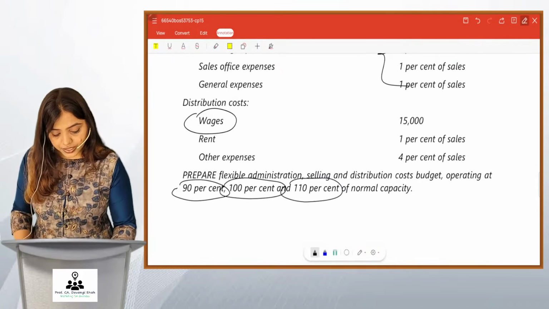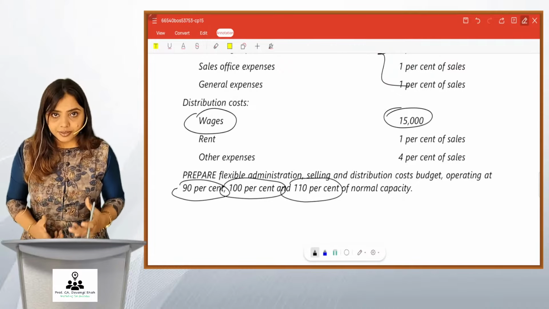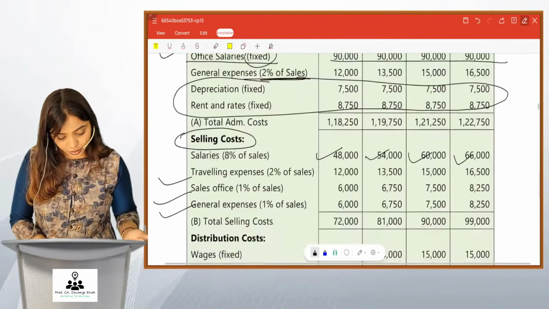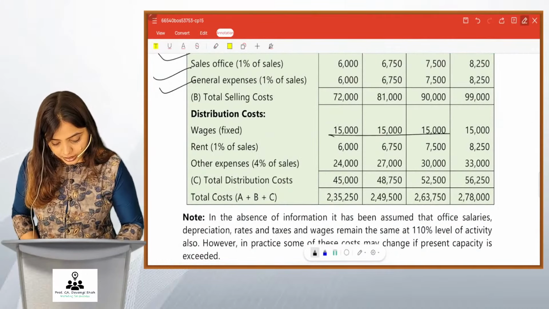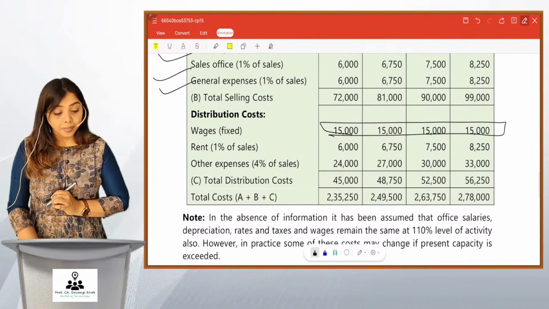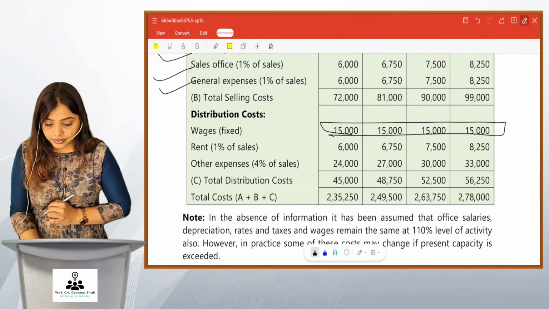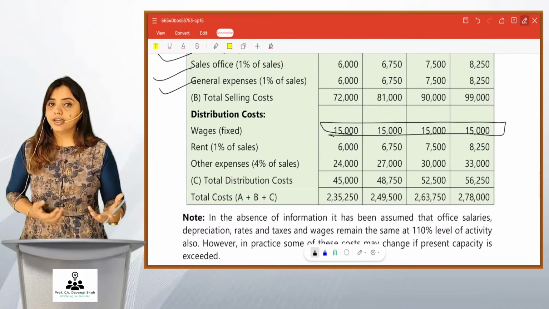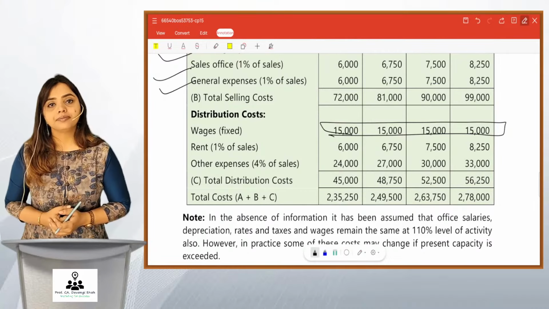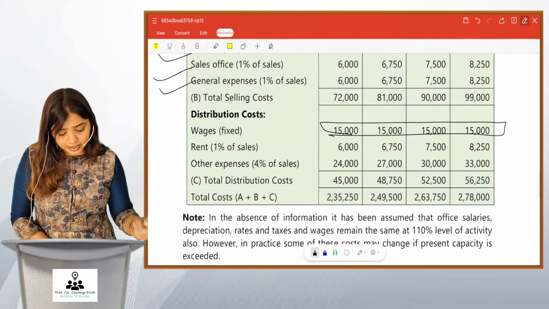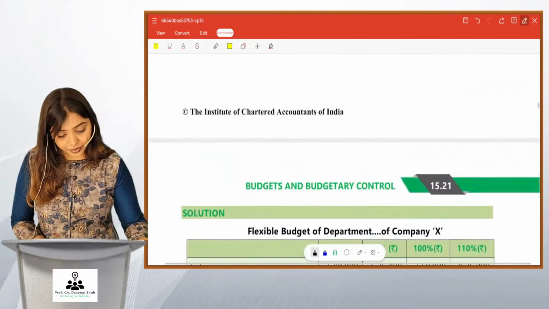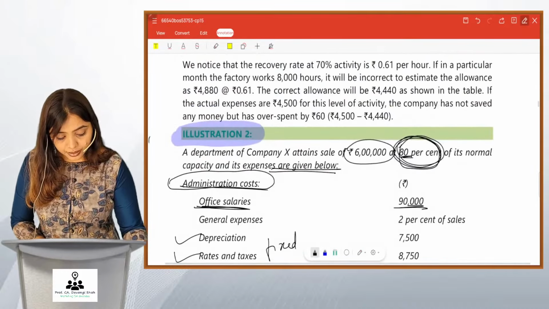Your wages is 15,000. Now this some amount is given, correct? So when amount is given, it is fixed as it is. Rent is given as 1% of sales and other expense is given as 4% of sales. Right, friends? It will change as your sales changes. I hope this sum would be very simple sum for you.